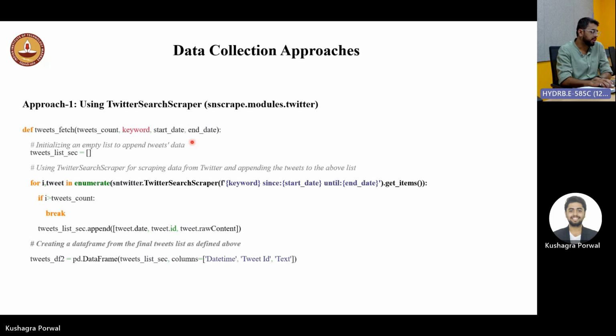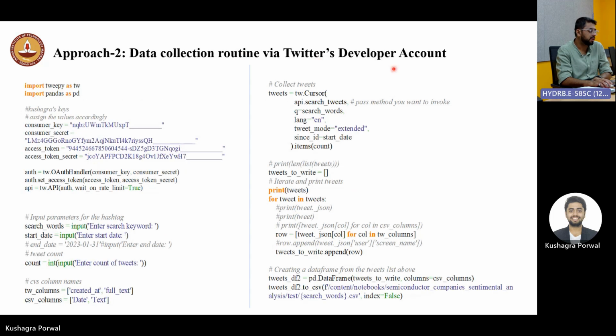So, design. Data collection: the first approach we are using is a Twitter search scraper, which takes a keyword, start date, and end date, and then we are writing it into a data frame. Using a Twitter developer account, we generated these keys, we authenticated, created an API object here, and used search tweets.